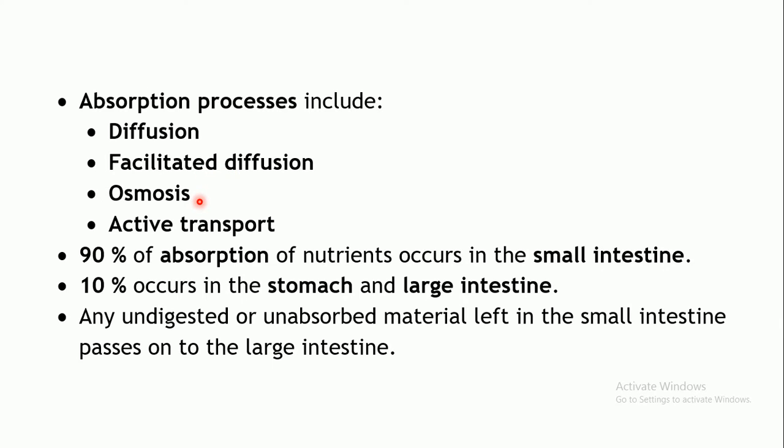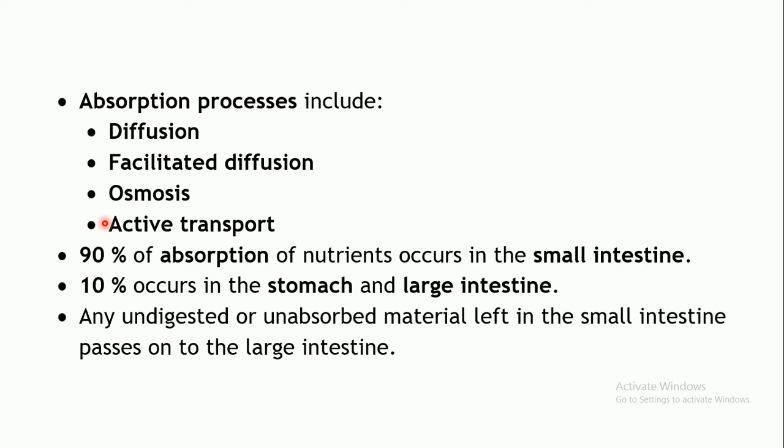Osmosis is one more process wherein the movement of the solvent takes place. The water is moving from the hypotonic region towards the hypertonic region across the membrane. And the active transport, which utilizes a transporter and requires energy, moves the substance from the area of low concentration to the area of higher concentration against its concentration gradient. Okay, so these are the different processes by which the absorption of the nutrients may take place.